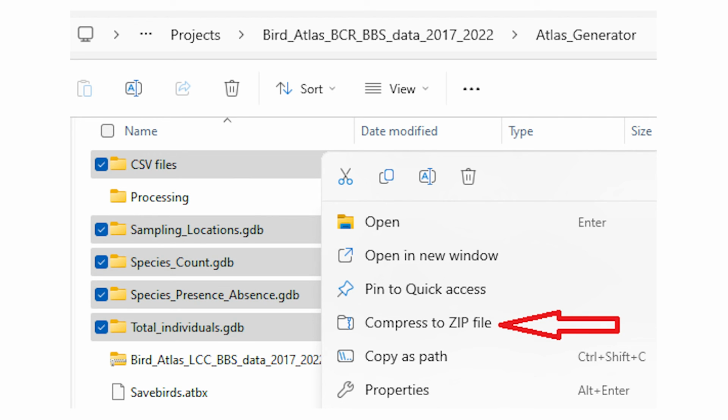These files are enough for others to be able to replicate your atlas via the atlas generator that you used at the beginning of this process. Send this zip file to one of the Bird Atlas Generator's developers, or become a contributor on the SaveBirds.app GitHub organization.